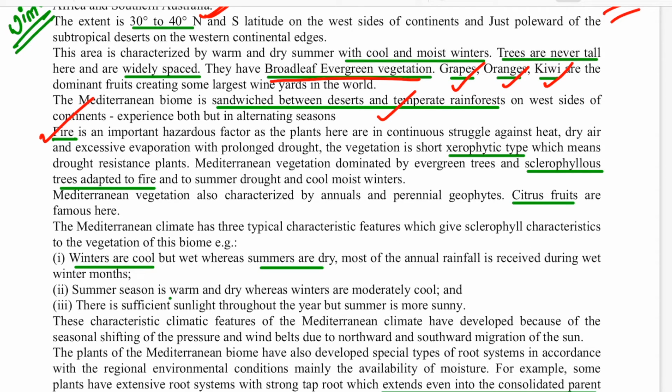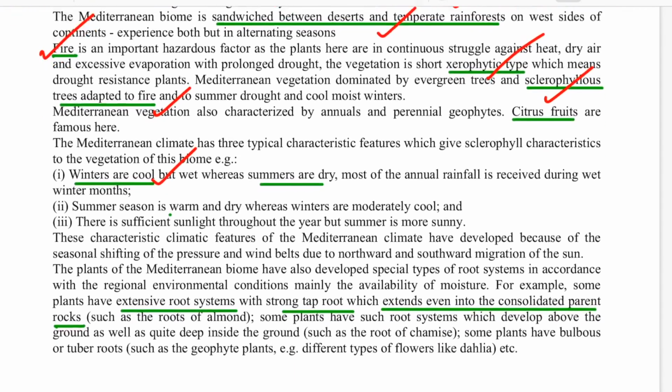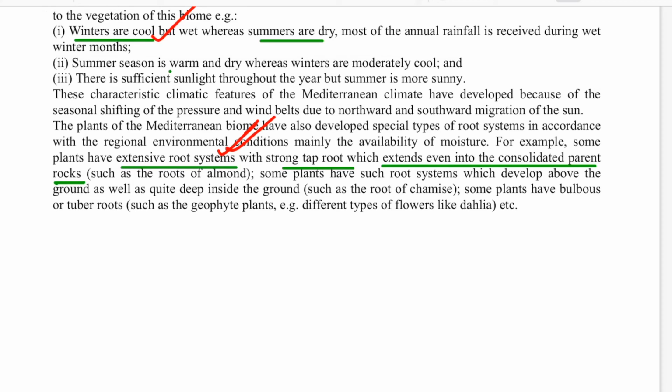So the trees are adapted to the fire, and those trees which are adapted to the fire are known as sclerophyllous. They also have xerophytic vegetation which can survive the drought of those 7 months of dryness. Winters are cool, trees are adapted to fire, and they also have an extensive root system. Why is there a root system? Because they have a dry season, the roots will be deep and will penetrate deep down to take the water for the plants by way of transpiration. So this is also a type of adaptation.